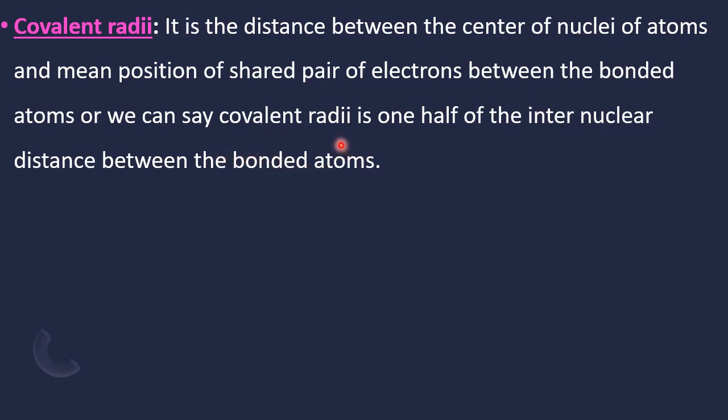If you see the modern periodic table, on the right side there are nonmetals. They prefer to share electrons. When they go for covalent bonding, the distance between the two nuclei of the bonded atoms is the diameter, and its half is called the covalent radius. In that way, they take the measurement in a group in the electronic cloud image.